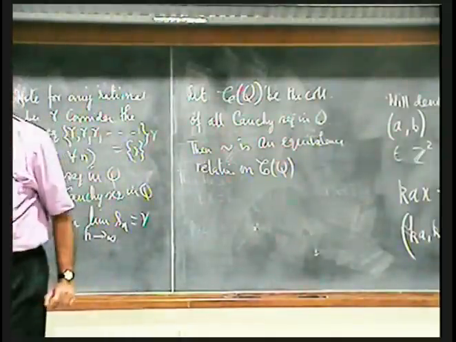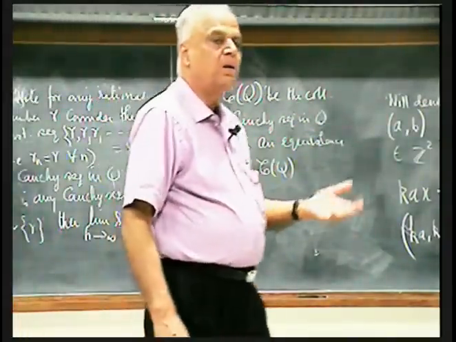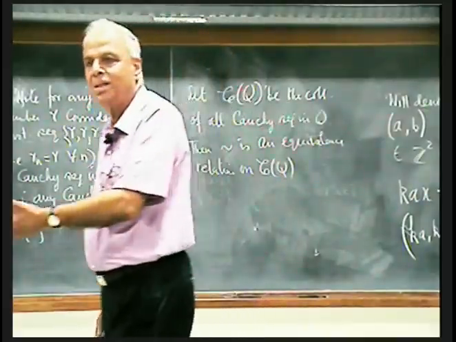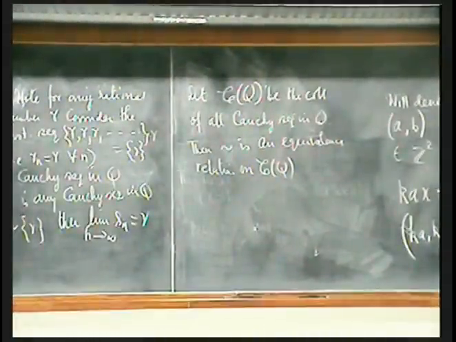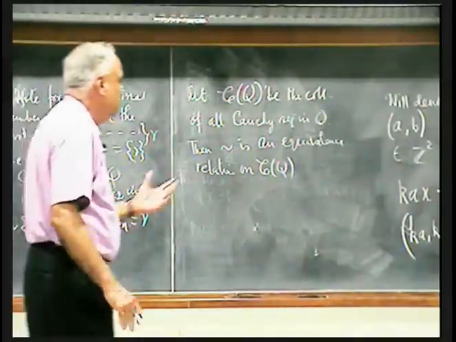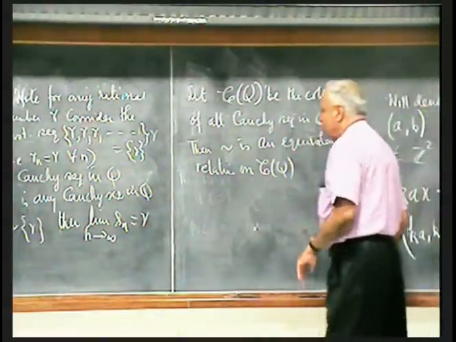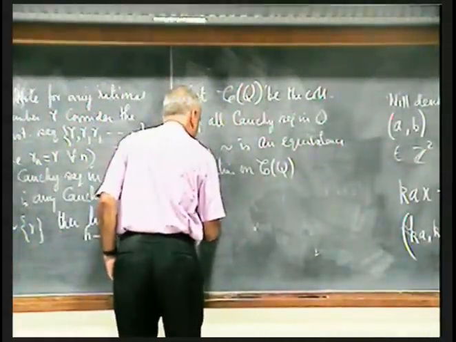That's obvious. Any sequence is equivalent to itself because Rn minus Rn goes to 0. If Rn minus Sn goes to 0, Sn minus Rn goes to 0, so if Rn is equivalent to Sn, Sn is equivalent to Rn. If Rn minus Sn goes to 0 and Sn minus Tn goes to 0, then Rn minus Tn goes to 0. So if Rn is equivalent to Sn and Sn is equivalent to Tn, then Rn is equivalent to Tn.